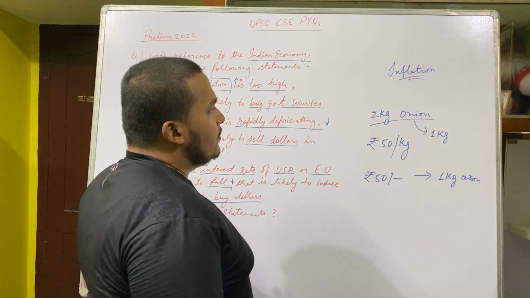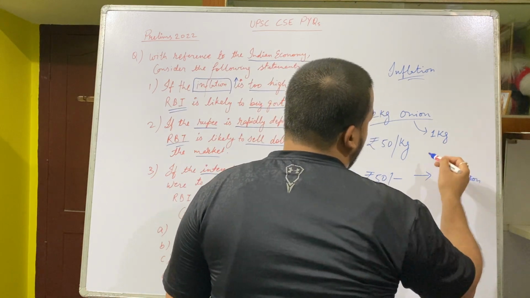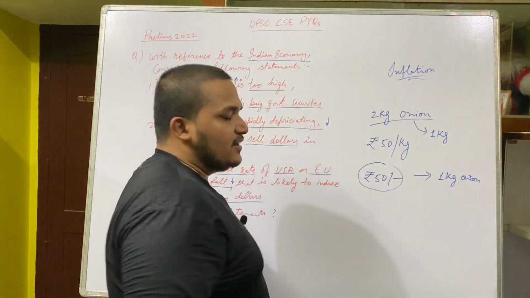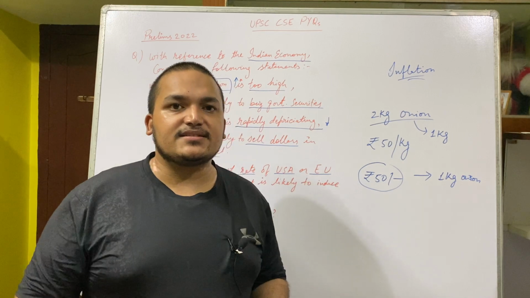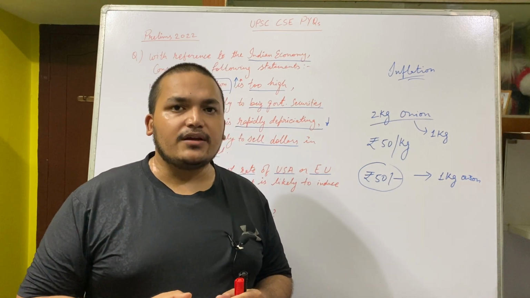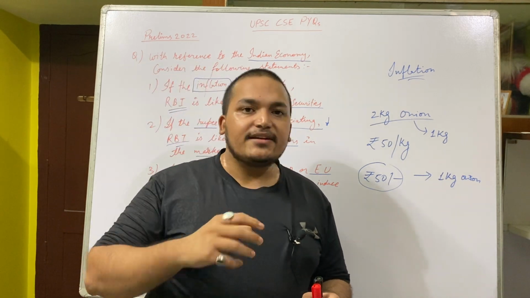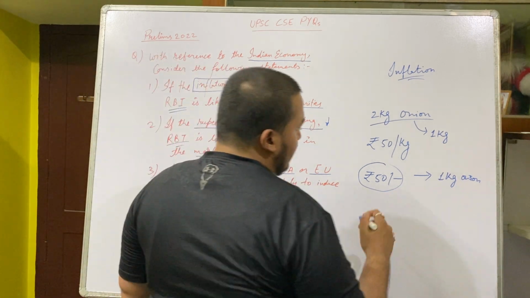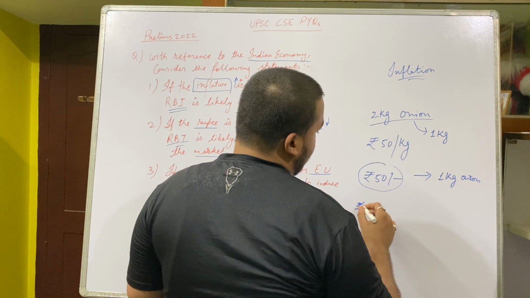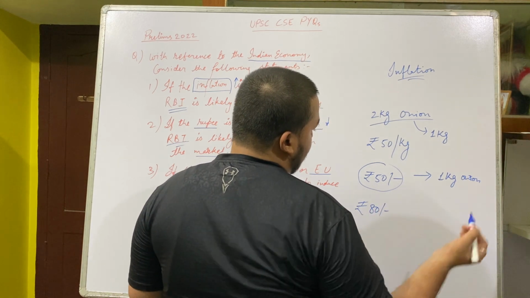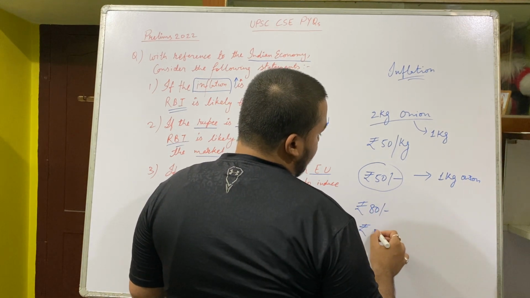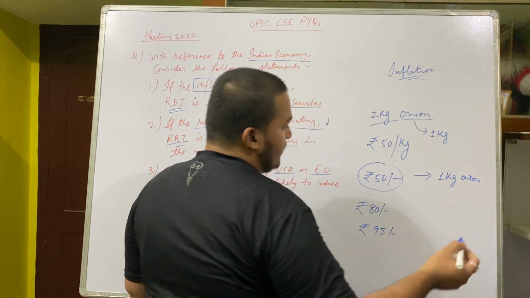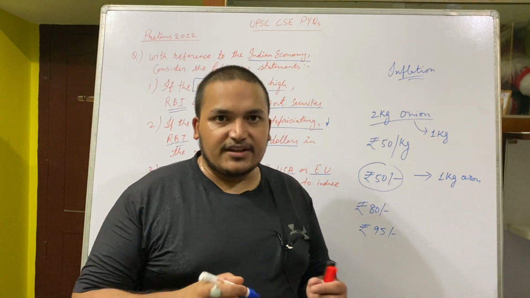So what will happen? Onion will become short, and the number of printed notes or currency is constant. Then everybody will seek onions, and everybody will try to give a higher price. Suppose someone says, I will give 80 rupees per kg of onion. Someone says, I will pay rupees 95 per kg, but give me onions.